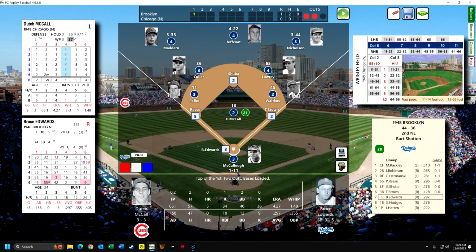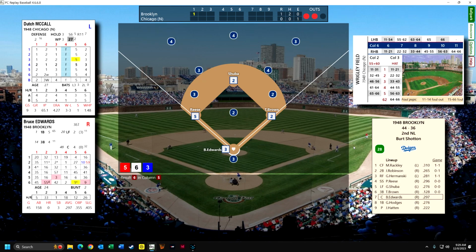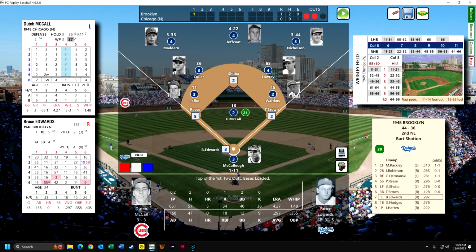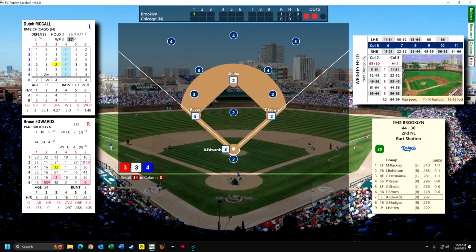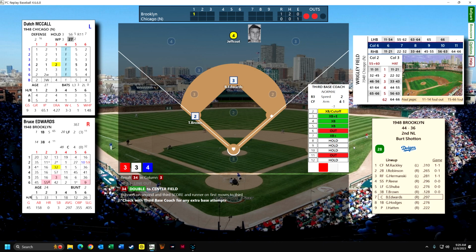Today he's catching. He can also play third base, first base, left field. And I think that's going to be a walk. No, they're doing this thing where with bases loaded, it's not an immediate walk. He's got 2 balls on him. So here we go, and this is going to be a double to center field, right over Jeffcoat's head, and we could have Brown score here.